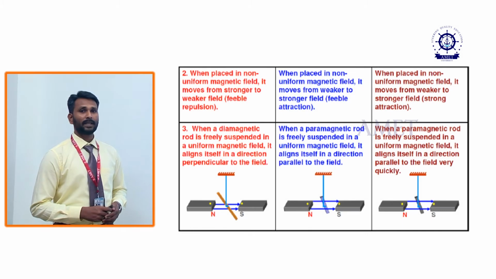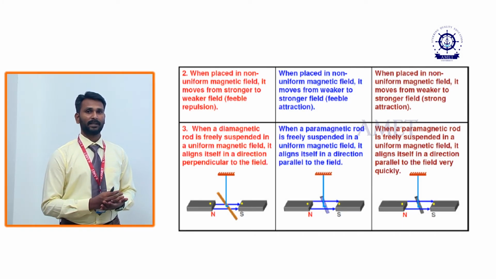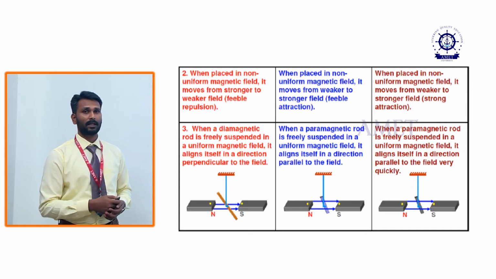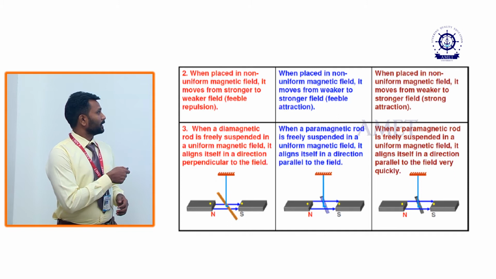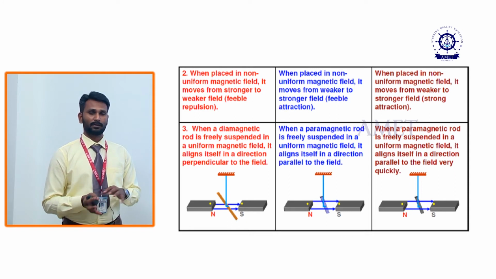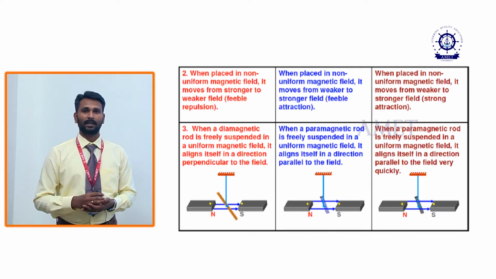When we place the diamagnetic, paramagnetic and ferromagnetic materials in a non-uniform magnetic field, non-uniform means one place has a high magnetic field and another place has a low magnetic field.